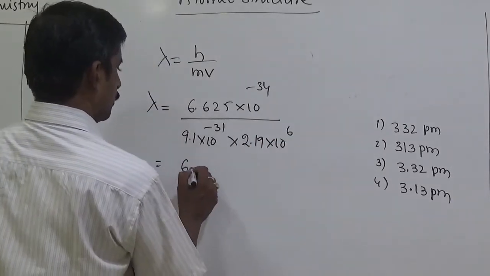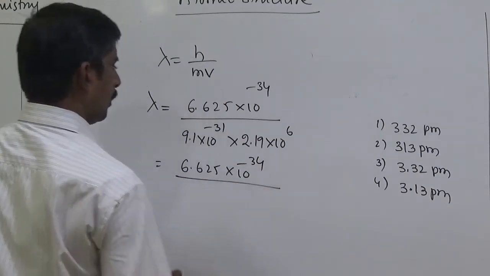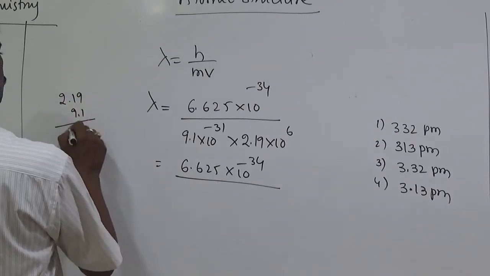After that, 6.625 into 10 to the power of minus 34 by 2.19 into 9.1.